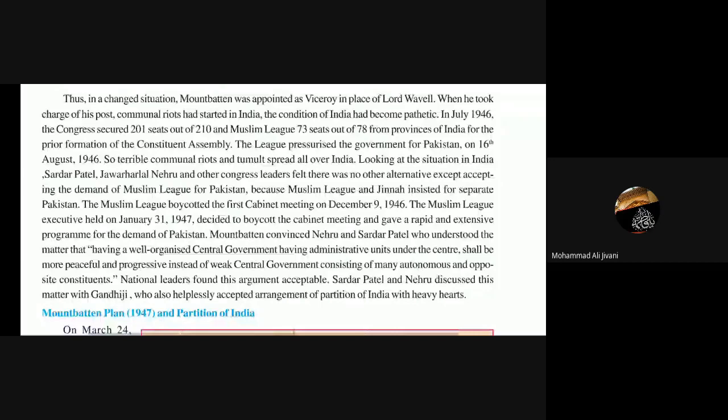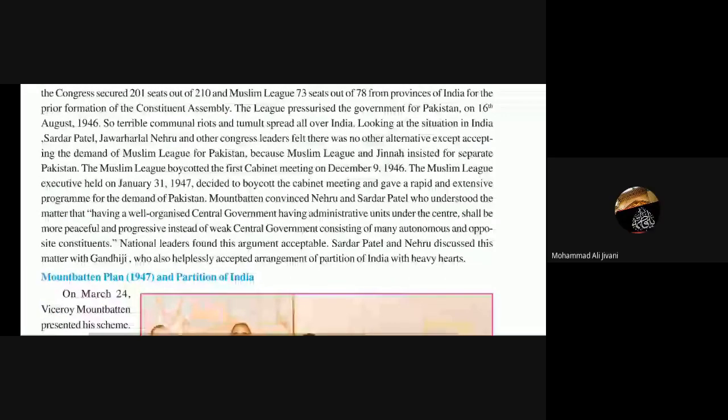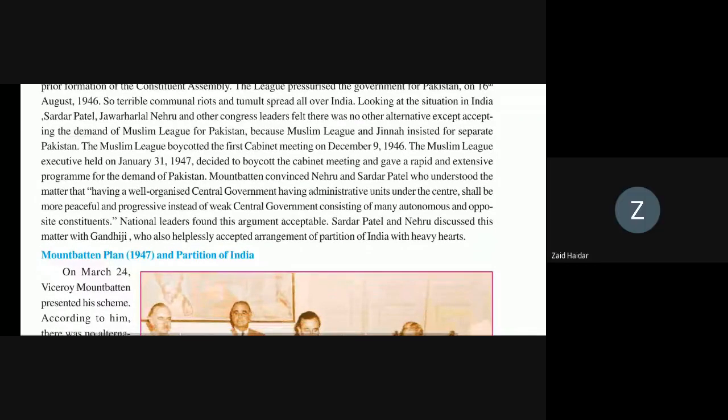The Muslim League boycotted the first cabinet meeting on December 9, 1946. The Muslim League Executive held on January 31, 1947 decided to boycott the cabinet meeting and gave a rapid and extensive program for the demand of Pakistan.